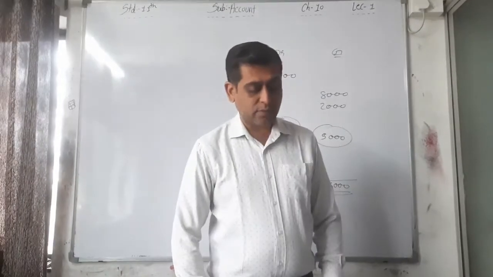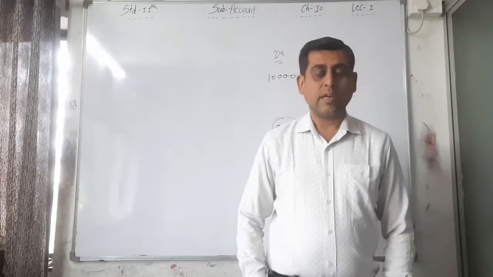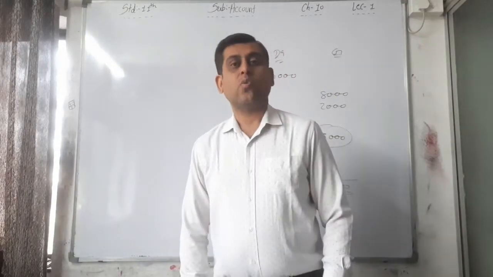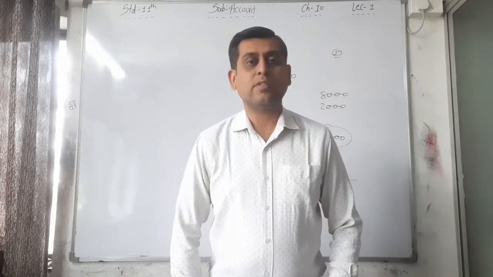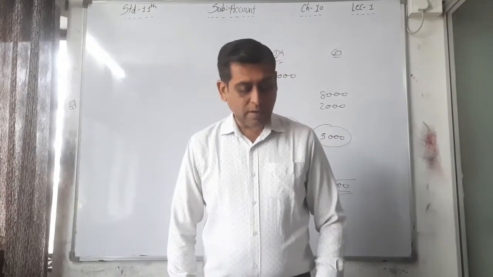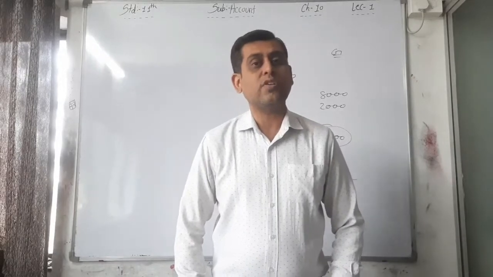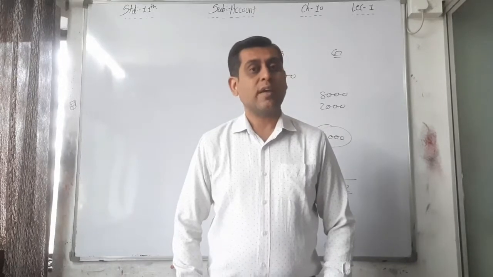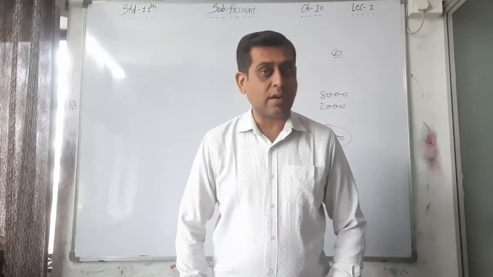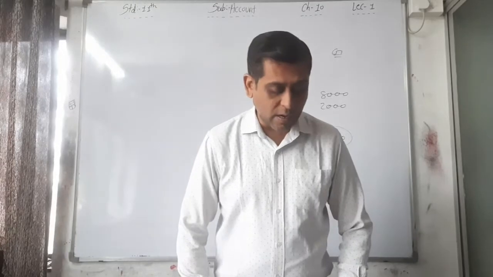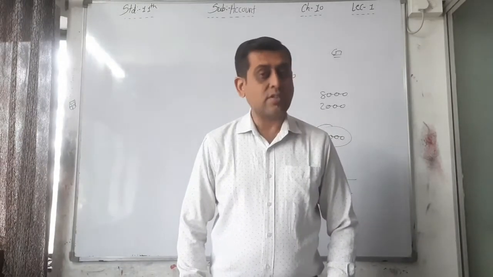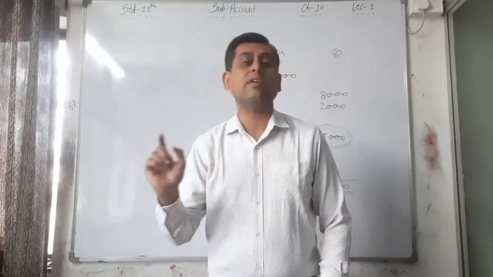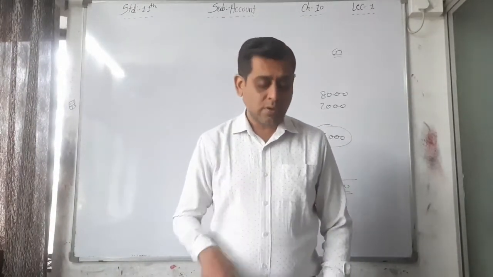Characteristics of trial balance. See, it's a statement. It's not an account. It's a statement. Second characteristic, specified period: 1 day, 1 month, 3 months, 6 months, 1 year. Mathematical accuracy of the accounts. Here we just have to show in the trial balance the mathematical accuracy of the accounts. Is it totally complete, correct or not? We have to just see that in the trial balance. And the fourth, double entry system compulsory. Whatever is debited is credited, or whatever is credited is debited. So the double entry system is shown here.